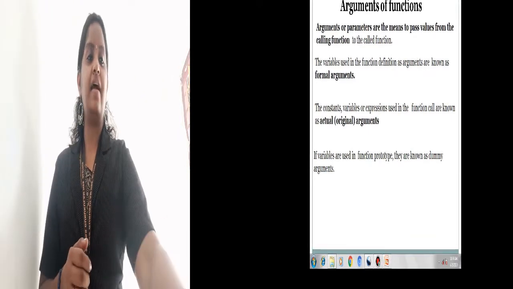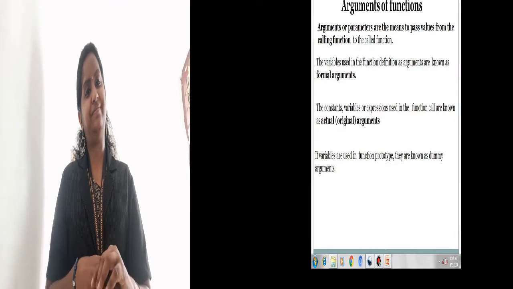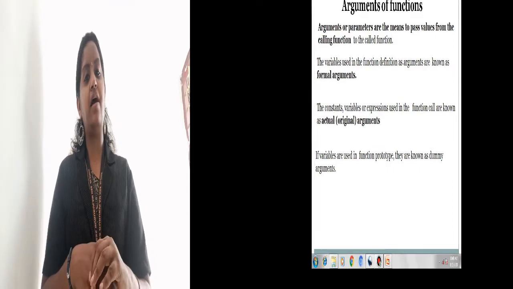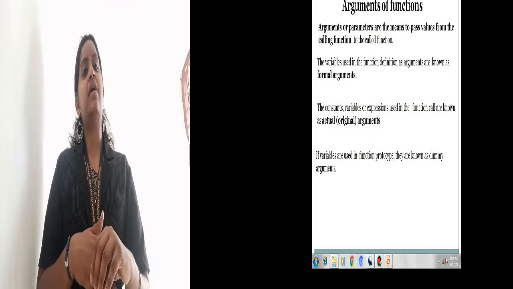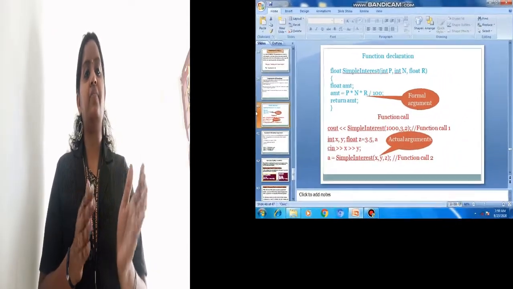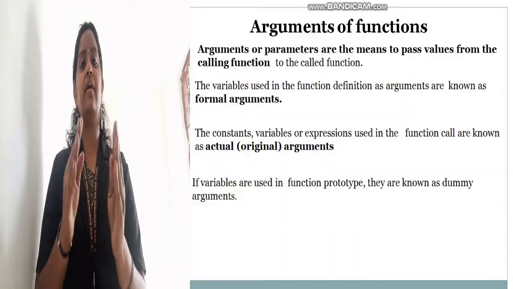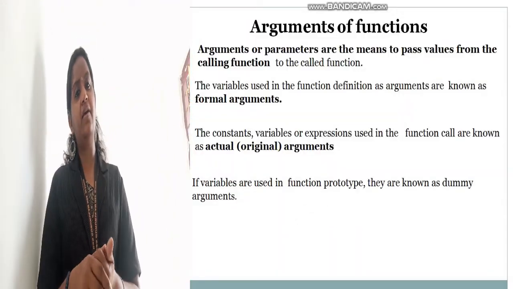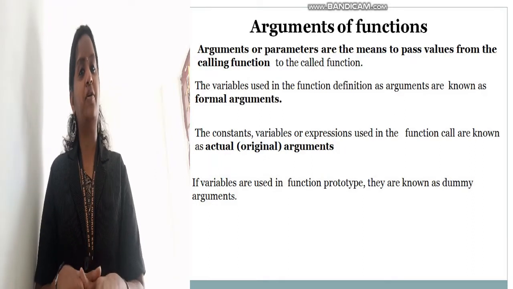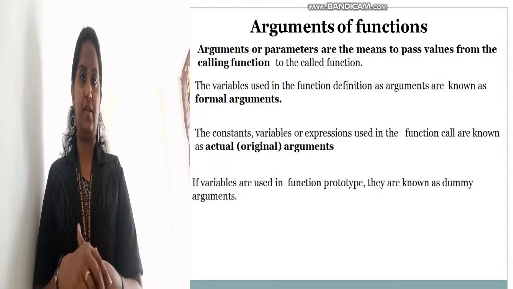Clear? And the next one is arguments of a function. We have seen the arguments in that sum4 function. Int sum, with int a and b inside. So generally in a C++ program we have two types of arguments, formal arguments and actual arguments.